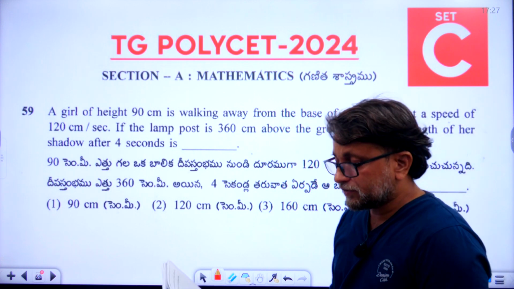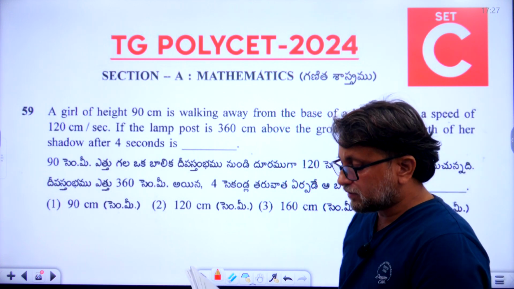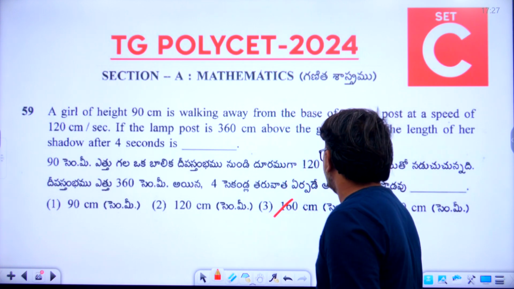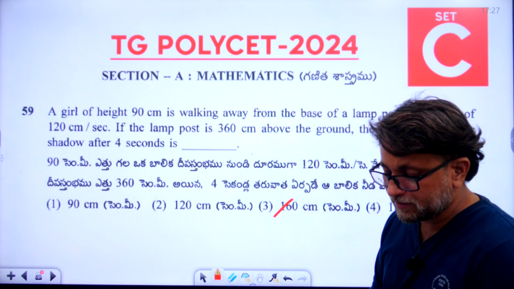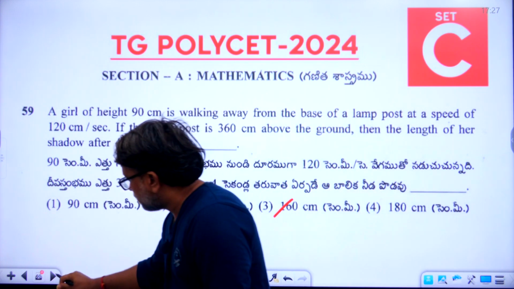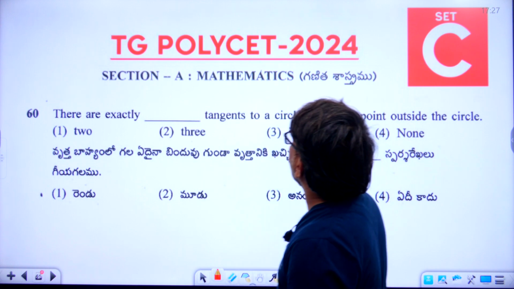Okay, 59th question answer is the third option. The third option is 160 centimeters. So 160 centimeters is the right answer for the 59th question. Now let's go to the last question in mathematics.